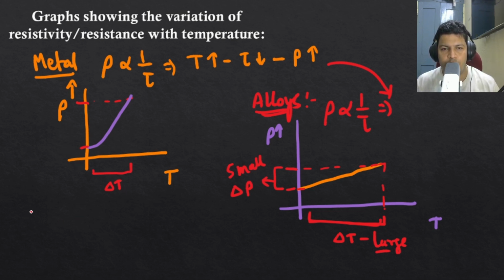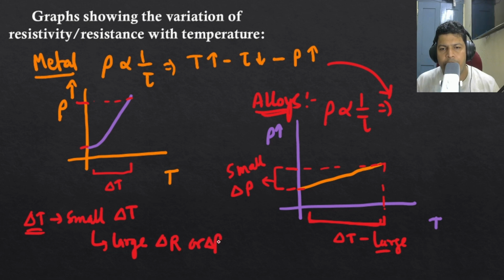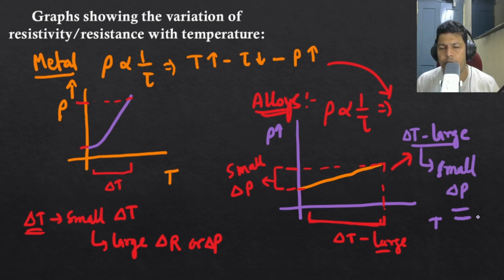So in case of metal, please remember this: small change in temperature can produce large change in resistance or resistivity. In alloys it is quite different: a large change in temperature produces only a small change in resistivity, and this is quite a good property for alloys. Please remember this. This you need to know.